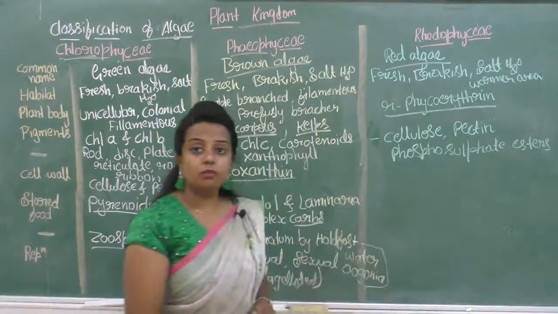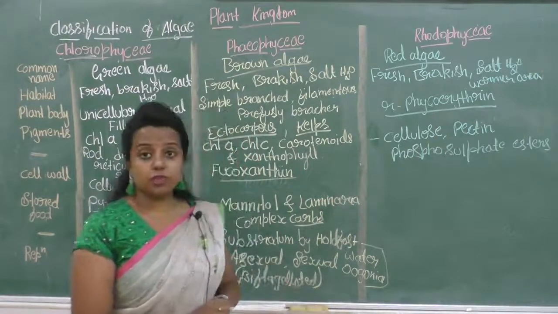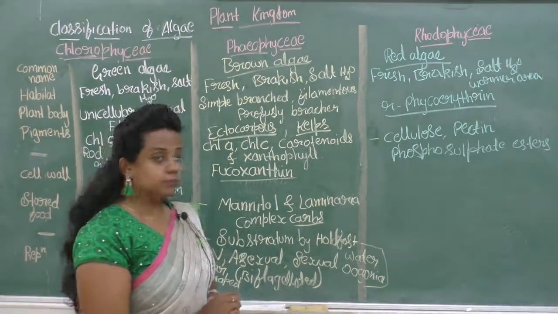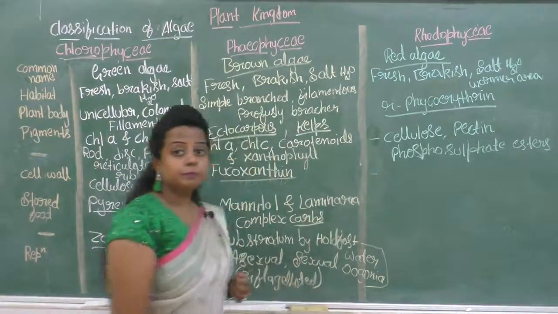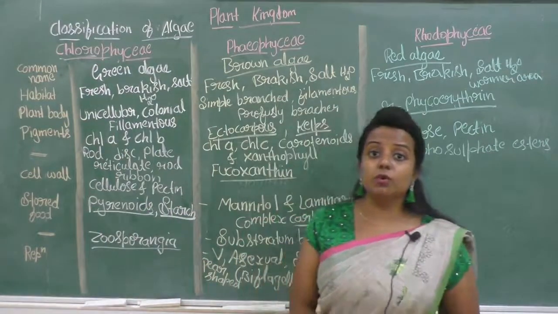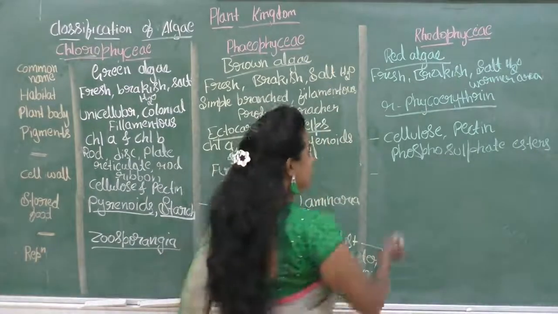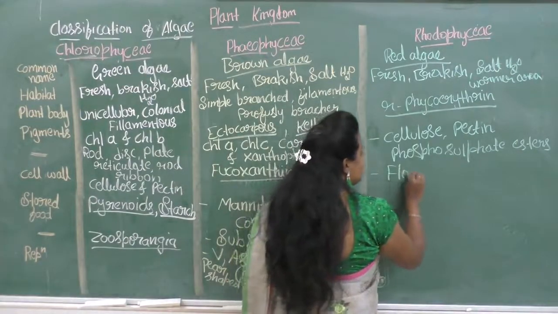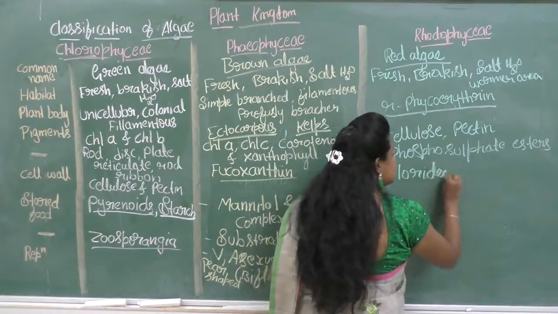Okay, the cell wall is made up of cellulose, pectin, phosphosulfate esters. Okay, then the stored food material. These Rhodophyceae store their food in the form of Floridian starch.